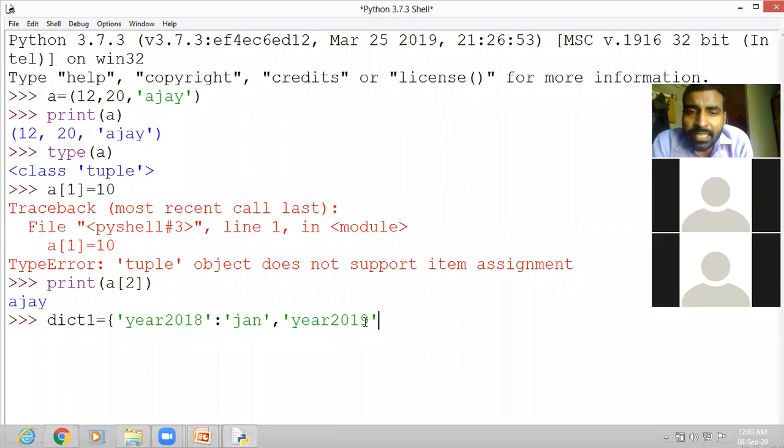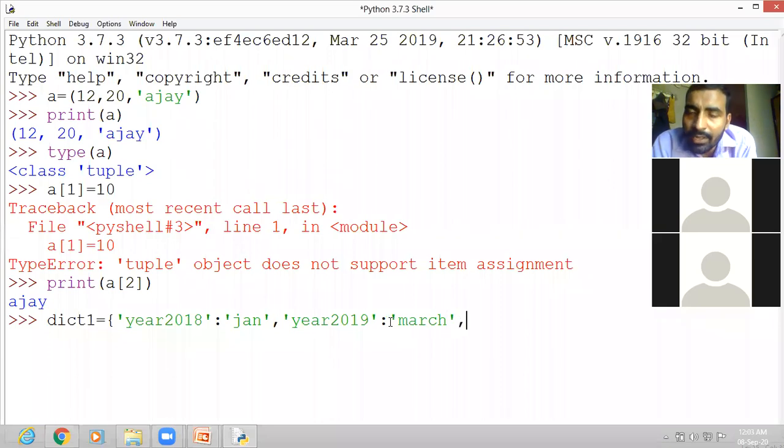So we have the next key. The next key is year 2019. Then put a colon sign. A key value pair is always written with a colon sign. Colon sign, then the value for this. Suppose this has the value March.